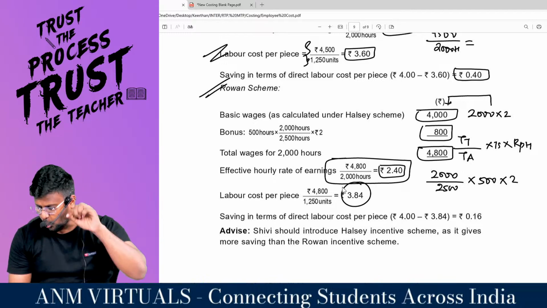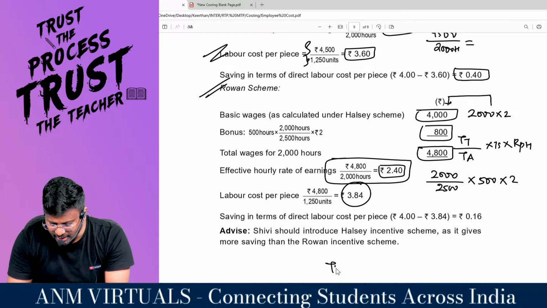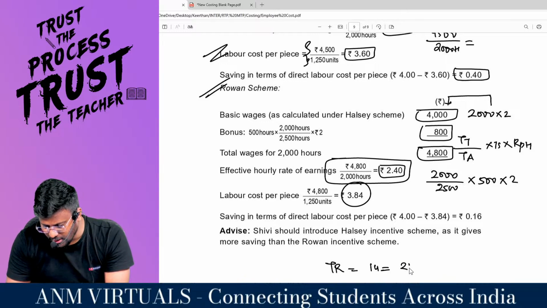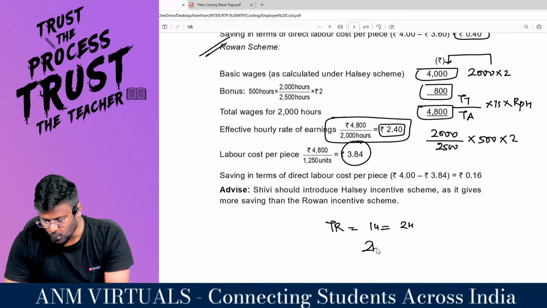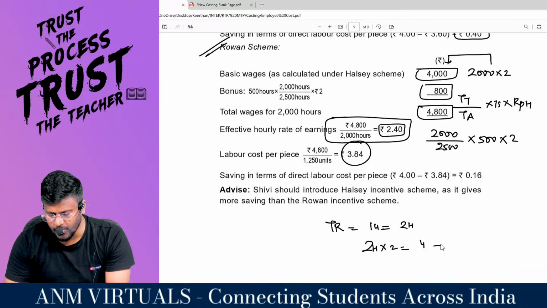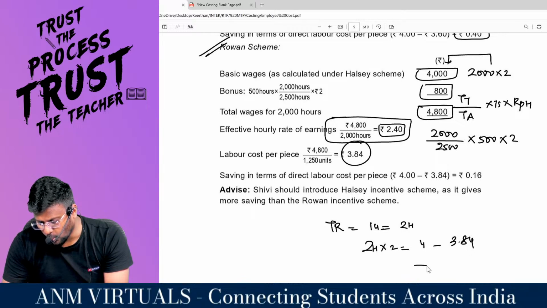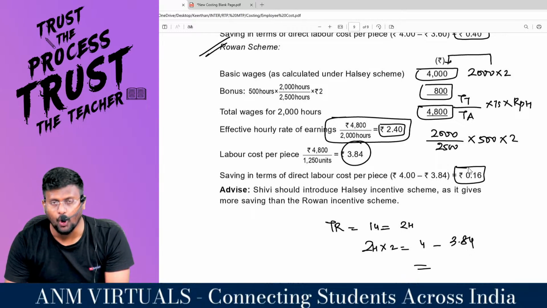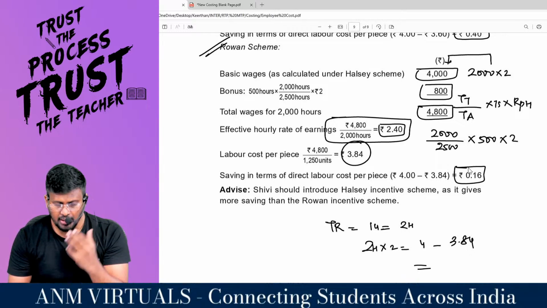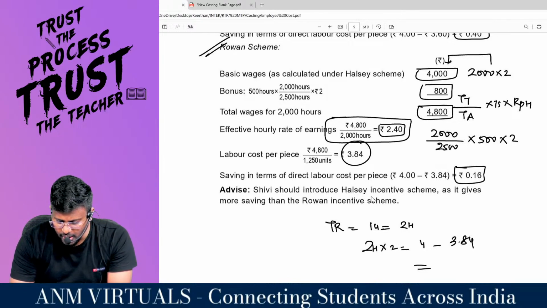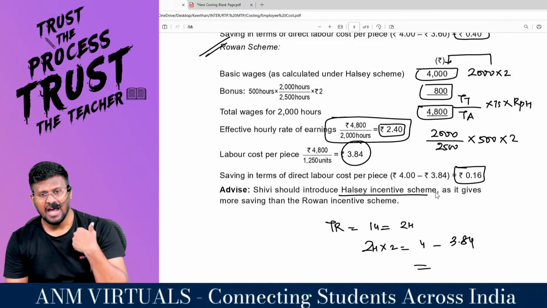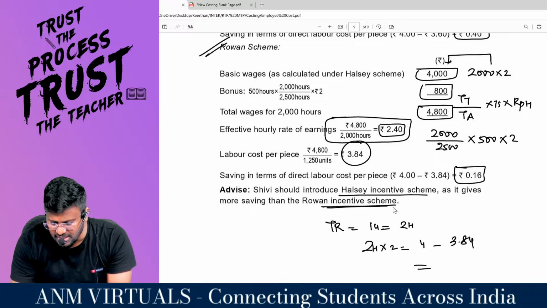But if the owner had paid on a time rate, every unit will take 2 hours. So 2 hours into 2, 4 rupees we are supposed to pay. But now we are paying only 3.84. That comes to 0.16, my dear lovable students. So what is the advice? We should introduce the Halsey incentive system as it gives more savings than the Rowan incentive system.